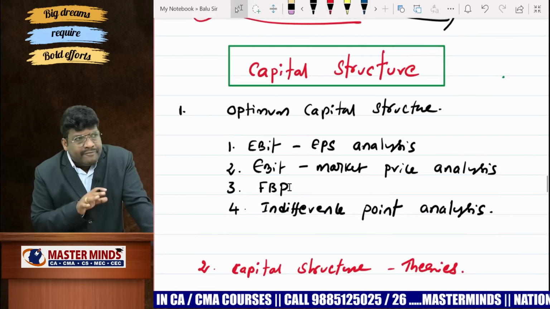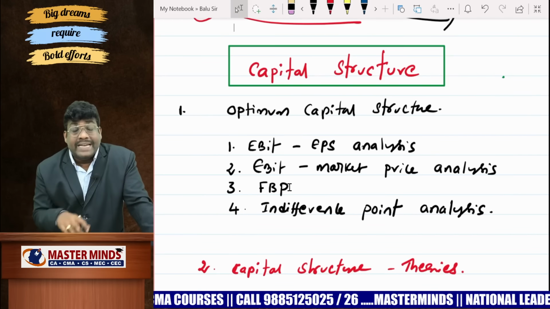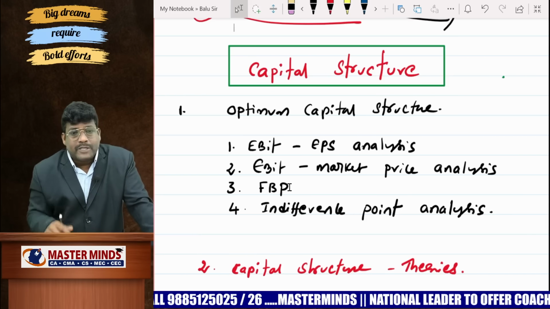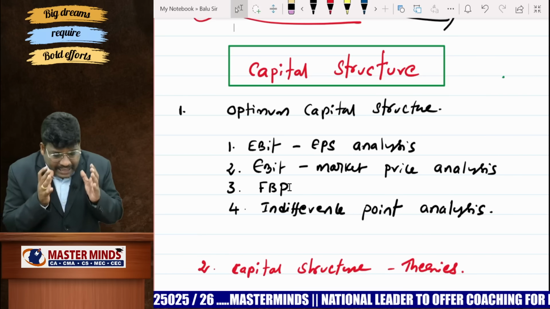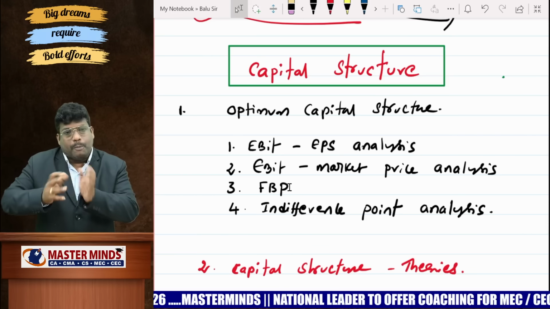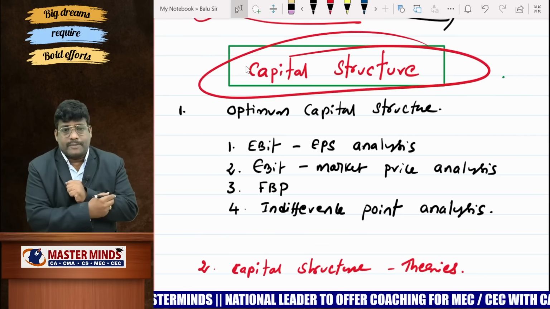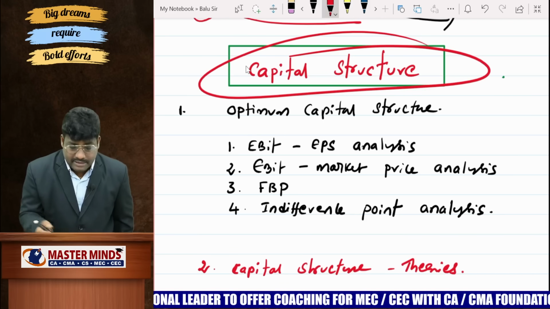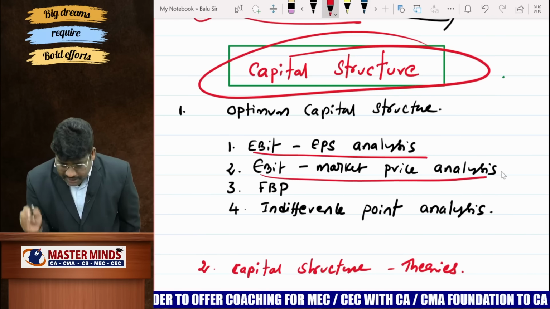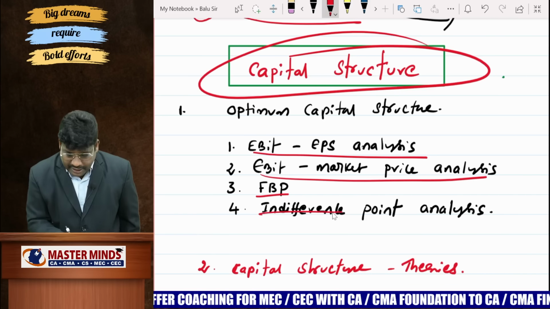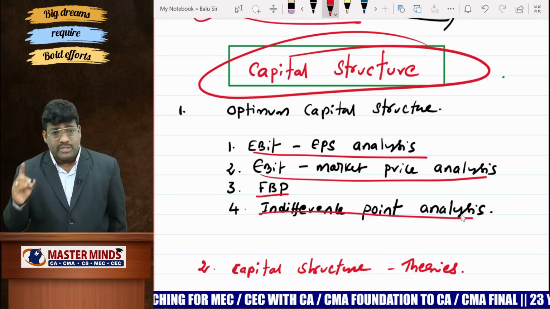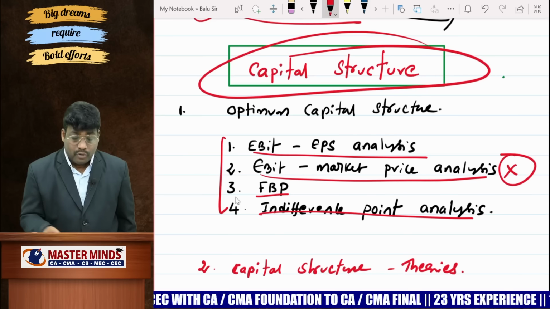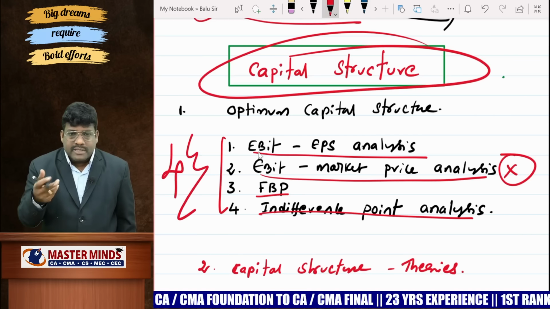Then coming to capital structure. Every company, when it needs to raise funds, right, has to understand risk, return and government rules and regulations, considering all the aspects while raising funds. Okay. So when a company raises capital, it should make a proper mix. That is the reason we study capital structure. In order to raise the required capital in an optimum form, we make multiple analyses: EBIT-EPS analysis, EBIT-market price analysis, financial break-even point analysis, indifference point analysis. If the examiner wants to give a single model, he will pick from EBIT-EPS analysis, but concentrate on all four, because sometimes he may sum up all these models and give it.